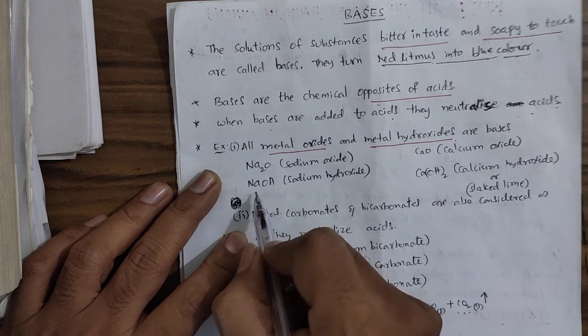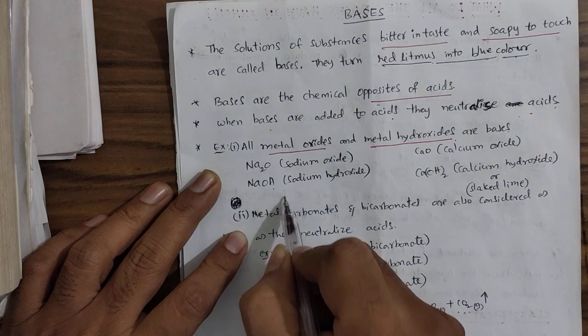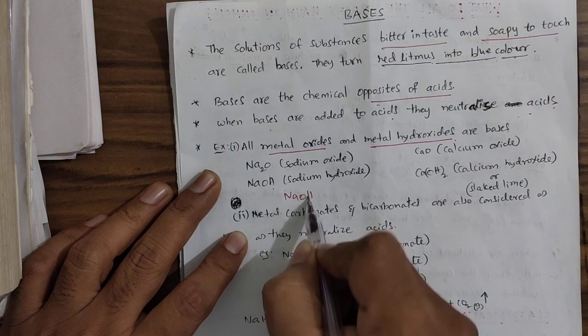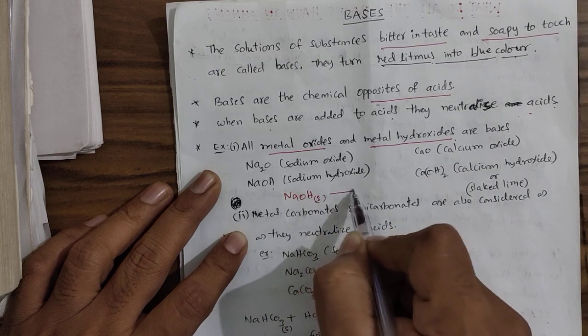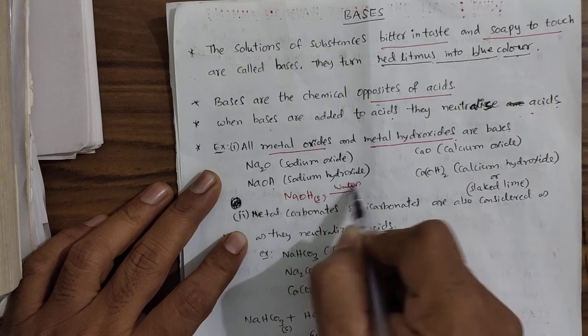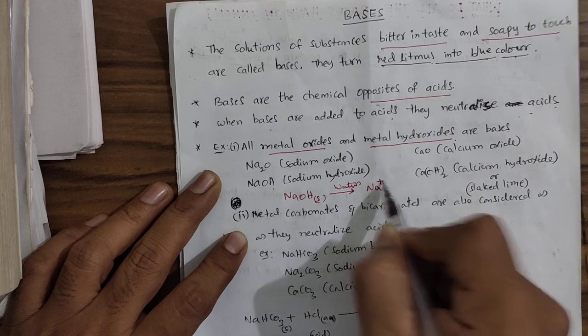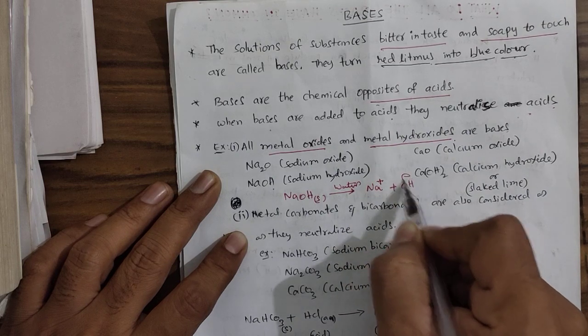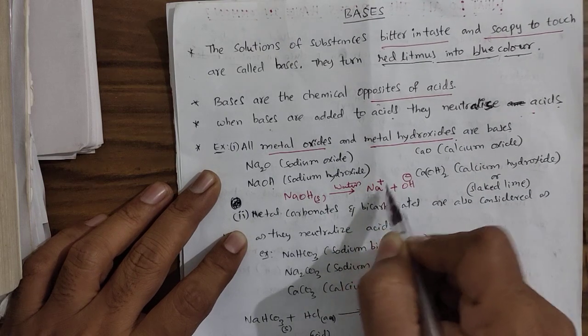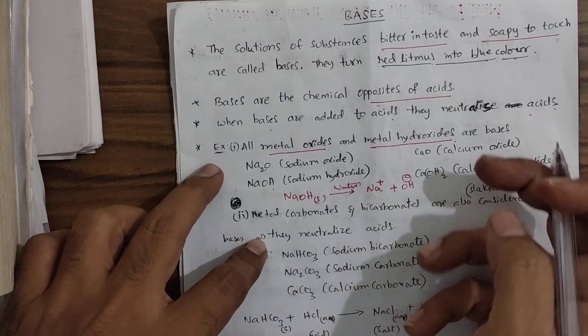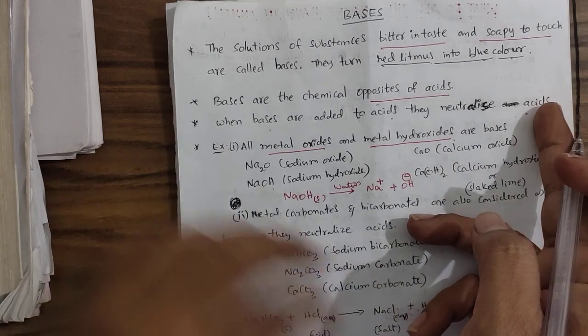If you take a metal hydroxide like NaOH and dissolve this solid in water, it is going to produce Na plus and OH minus ions. Na plus is a cation and OH minus is an anion, right?